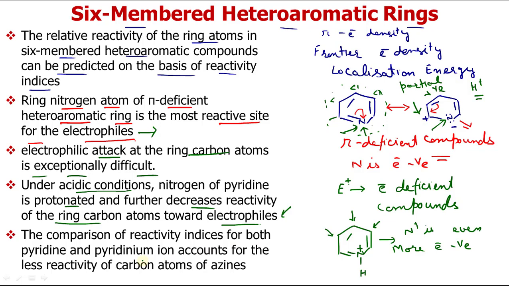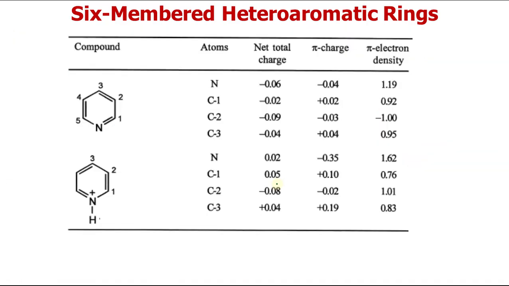Now we can also correlate this with the comparison of reactivity indices for both pyridine and the pyridinium ion. It accounts for the lower reactivity of carbon atoms of the azines. These are also called azines, but their common name is pyridine. So we call them pyridine. You already know this. Now let us see their reactivity indices. We can correlate this phenomenon with the reactivity indices. See the electron density at this nitrogen. Here it is 1.19. It is the highest. It is even more than these carbons.